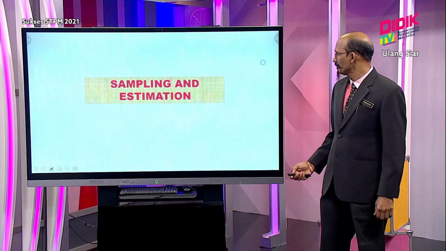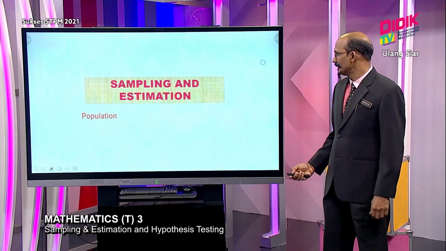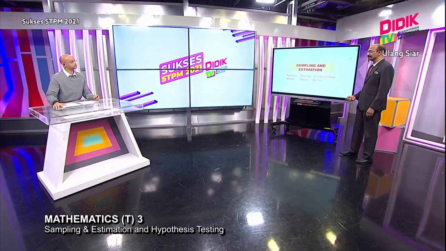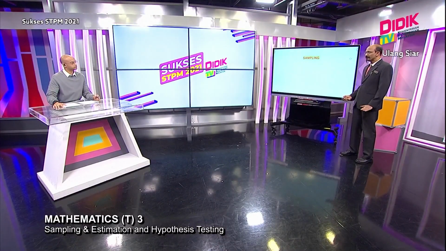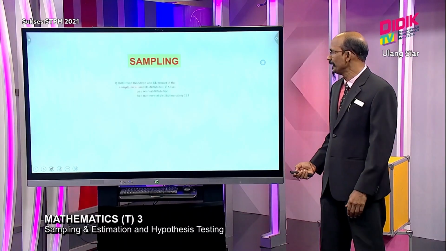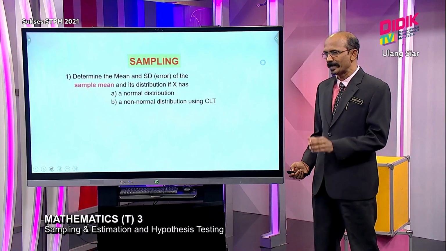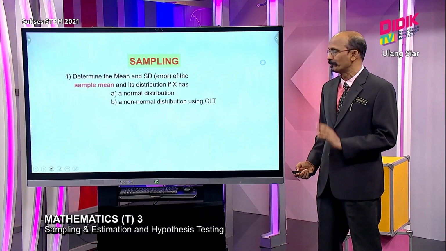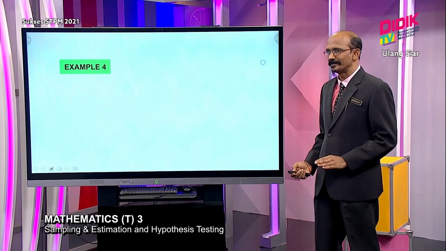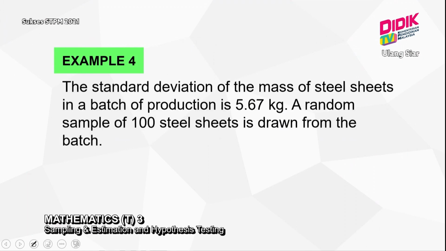For sampling and estimation, these are the terminologies which students should be able to define in the context of the questions. This chapter has 2 main parts: sampling and estimation. For sampling, the student should be able to find and describe every aspect of the sample mean and sample proportion. Let's take a simple example. The standard deviation of the mass of steel sheets in a batch of production is 5.67 kilograms. A random sample of 100 sheets is drawn from the batch.